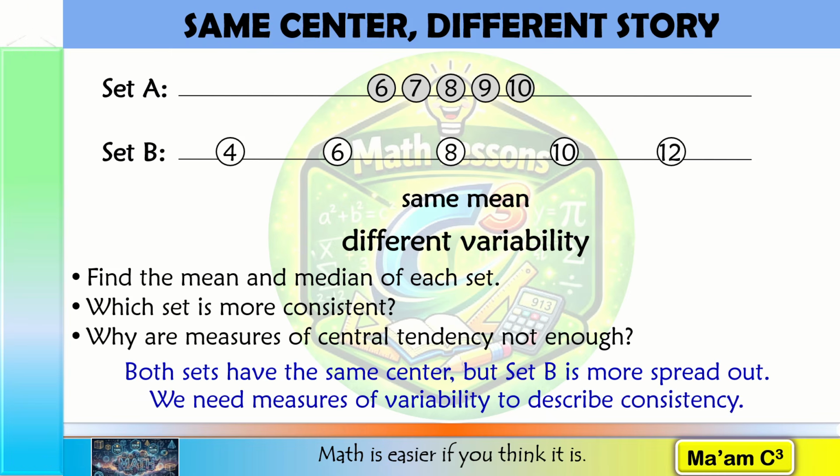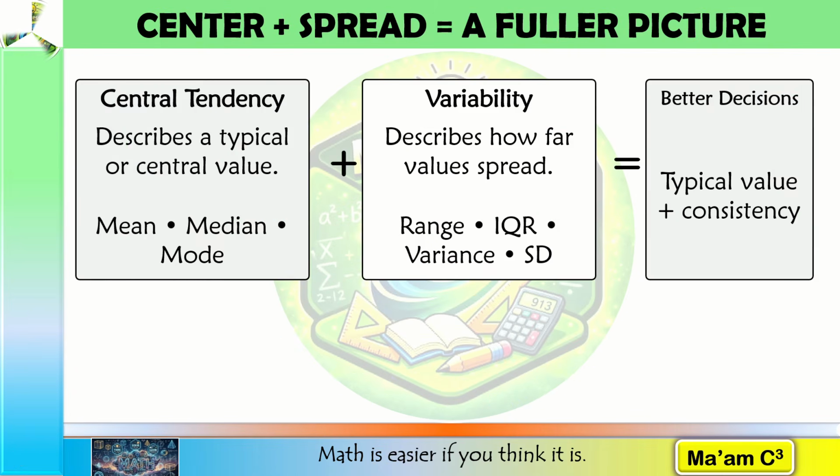This gives us an important lesson. Two data sets can have the same mean and median, but still have very different distributions. So measures of central tendency alone are not enough. We also need measures that describe the spread or variability of the data. And that leads us directly to today's topic.